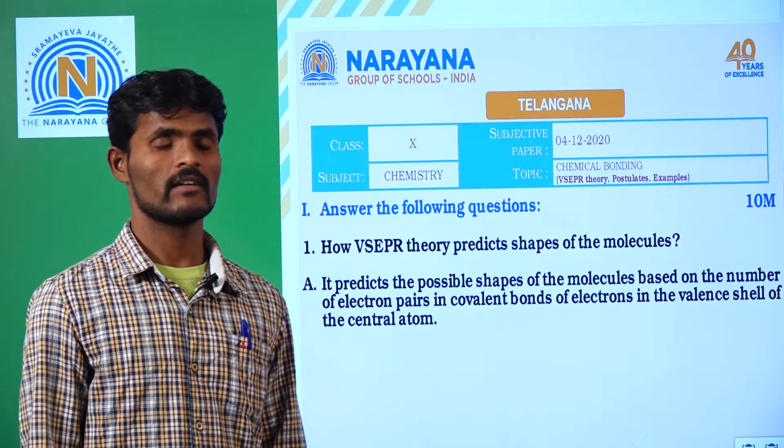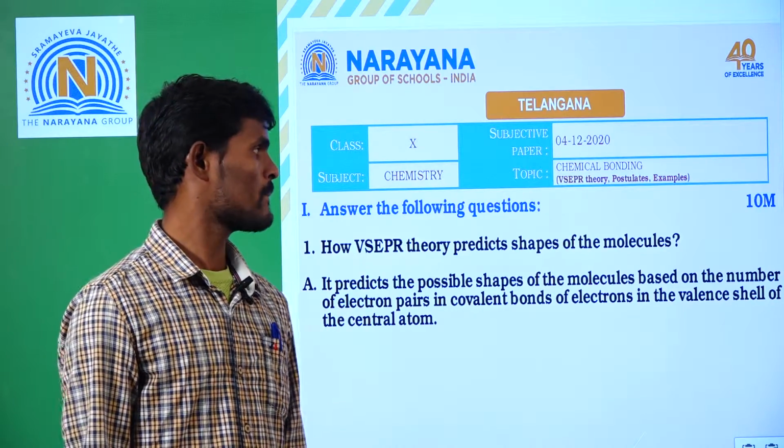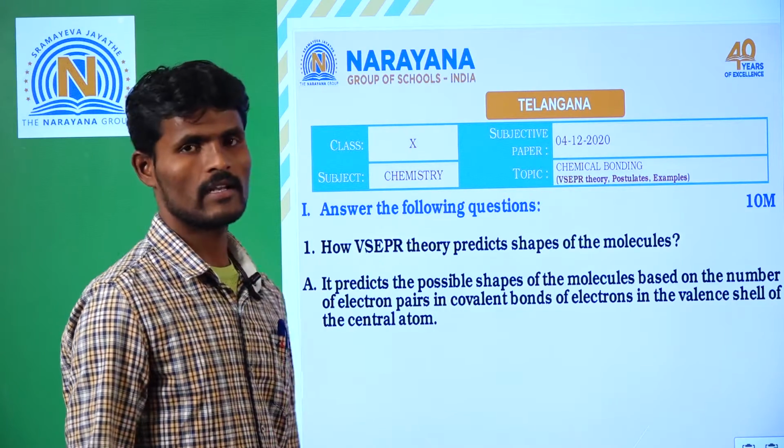Today's assignment is 10th class chemistry. Our topic is chemical bonding. The first question is how VSEPR theory predicts shapes of the molecule.